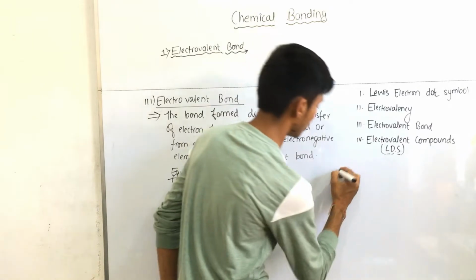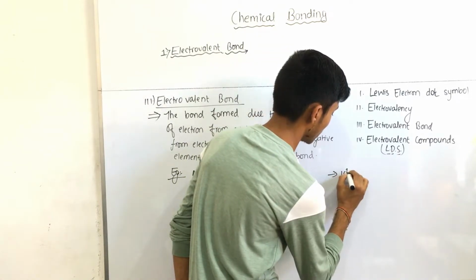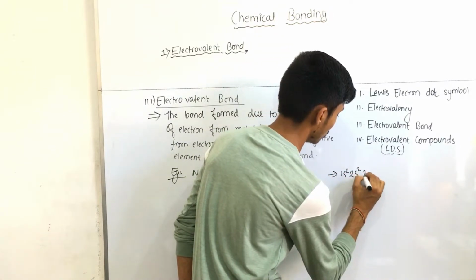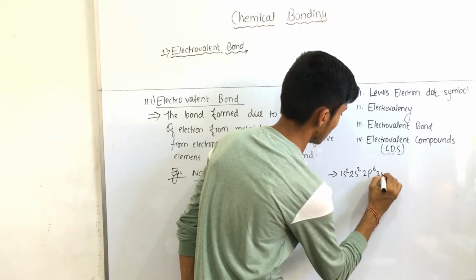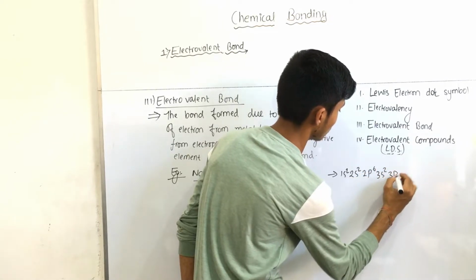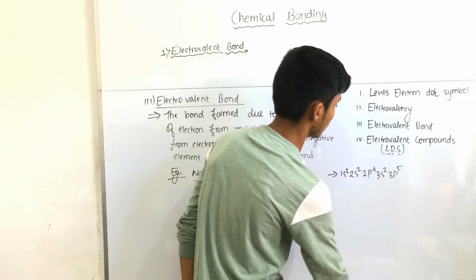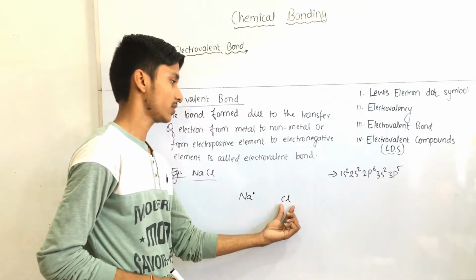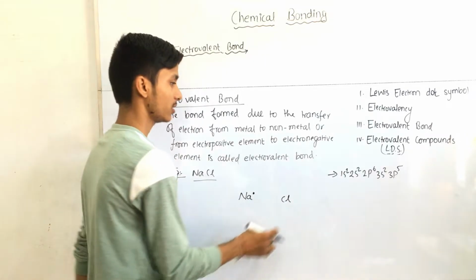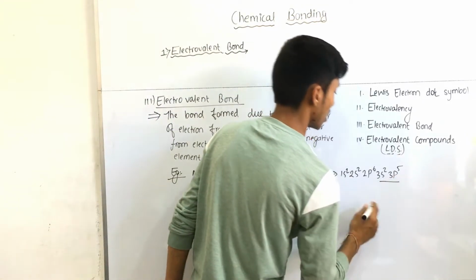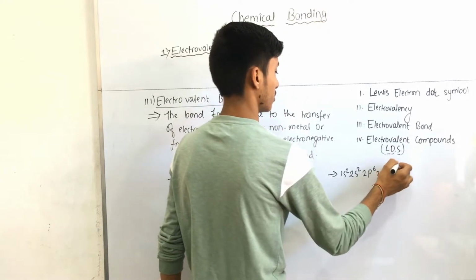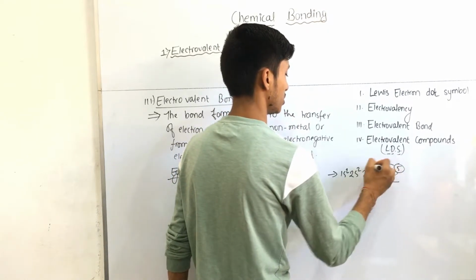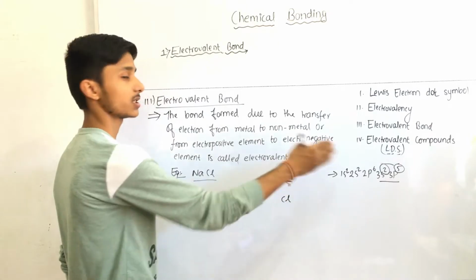And in chlorine, we write the electronic configuration: 1s2, 2s2, 2p6, 3s2, 3p5. So here we know there are 7 valence electrons. You can see this is the outermost shell, and the electrons present there are 2 plus 5, 7.